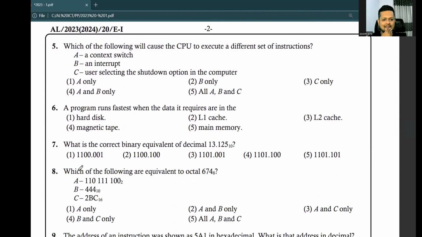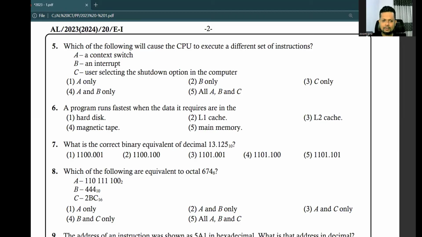Number 5. Which of the following will cause the CPU to execute a different set of instructions? Context switching, an interrupt, or the user selecting the shutdown option in the computer. So that means which makes the CPU run a different set of calculations. Instruction means, at the end of the day, a calculation.